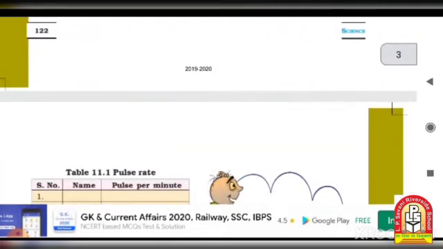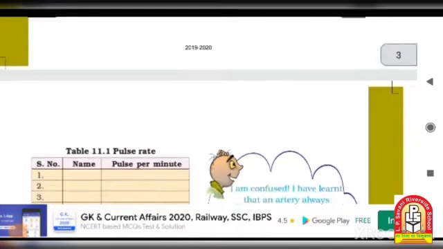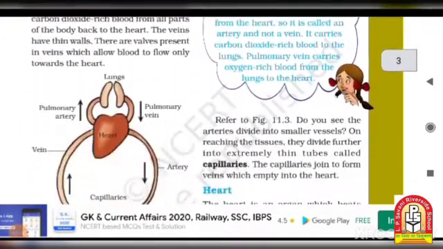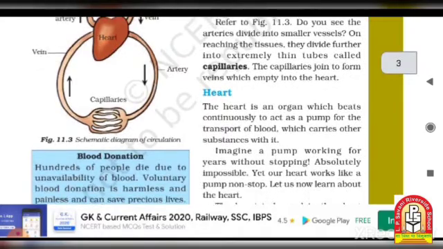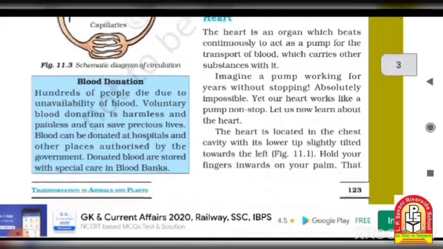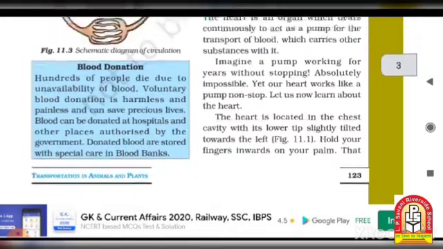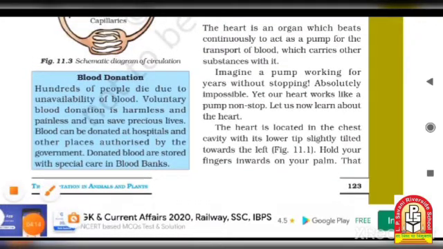Then next, you have to learn about circulation. So what is circulation, and how is the circulation of air, water and blood in our body, and how will it be filtered, and what is the role of the heart, lungs, veins, capillaries and arteries in our bodies. Okay, then heart is the pump which flows the blood and circulates it in our body.